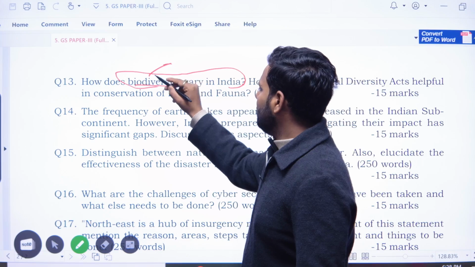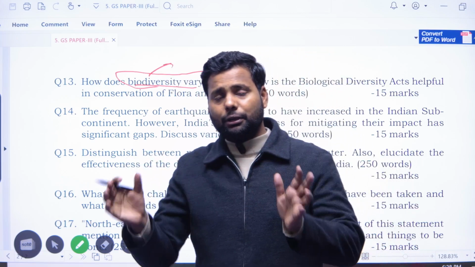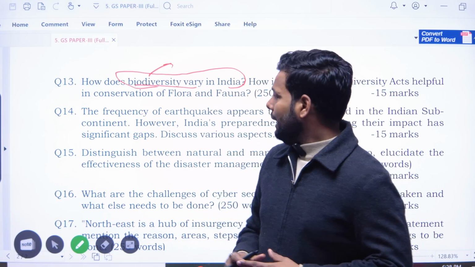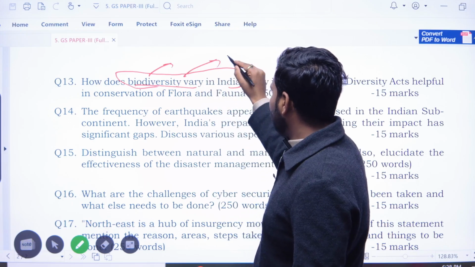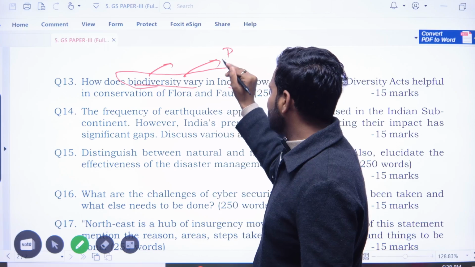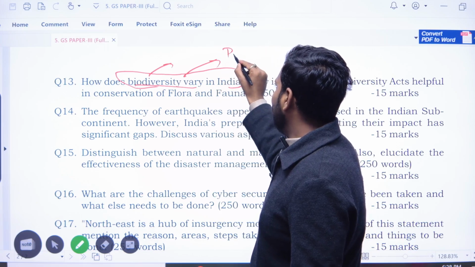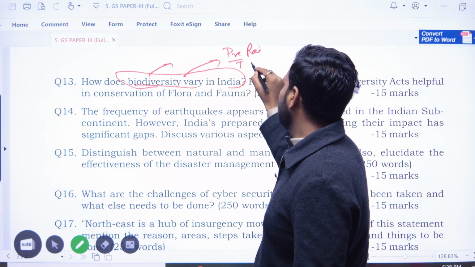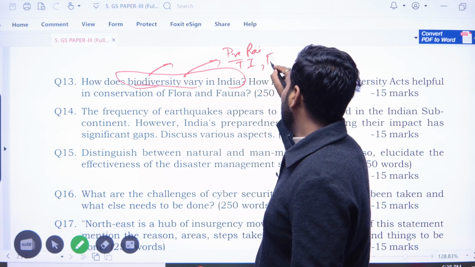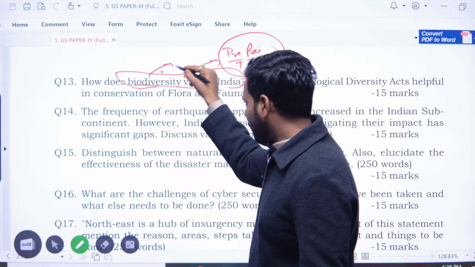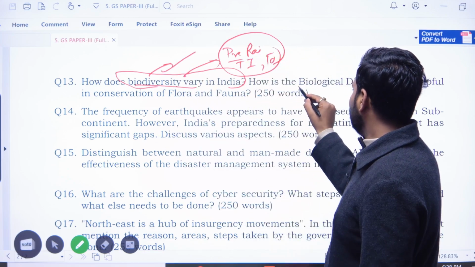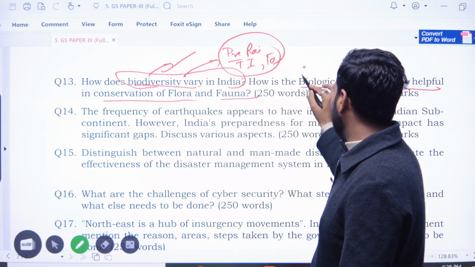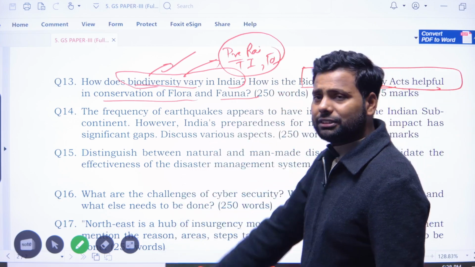Next, how does biodiversity vary in India? We all know that biodiversity is something where in a particular area there is a diversification of multiple animals, plants, and diversity varies in India. How? Because biodiversity is influenced by precipitation, rainfall, temperature, insolation, and topography. These are some factors which affect the biodiversity. And how does the Biological Diversity Act help in the conservation of flora and fauna? You have to mention the Biological Diversity Act.